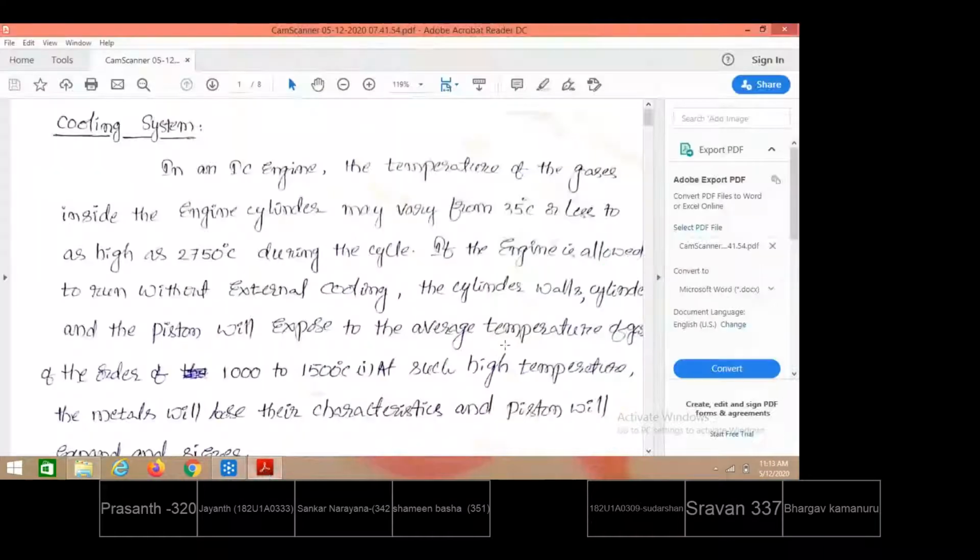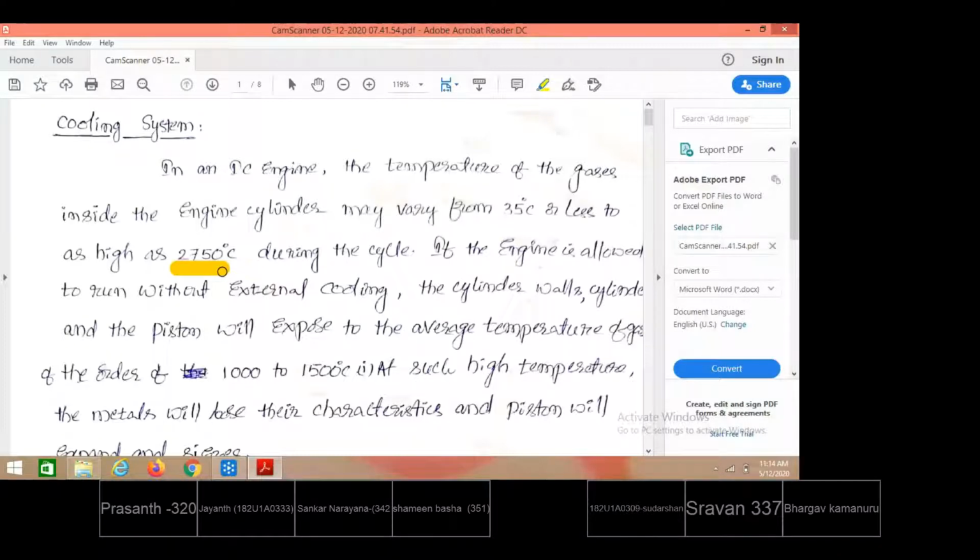Practically we have seen that during the cycle of operation, during the combustion process, we get temperatures up to 2700, 2750 at the end of combustion.